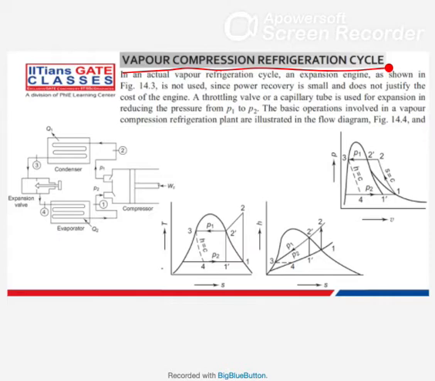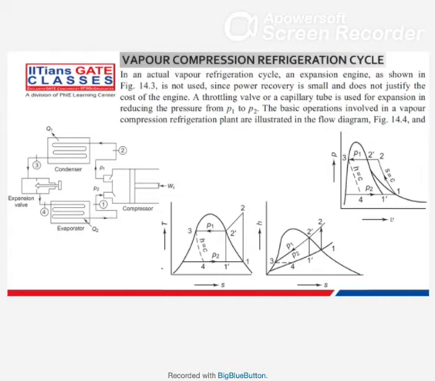So vapor compression refrigeration cycle. In this particular case, this is your evaporator. In a refrigerator, if you see, you have a coil inside, like in your freezer also, you will have a coil like this, where this refrigerant will flow.